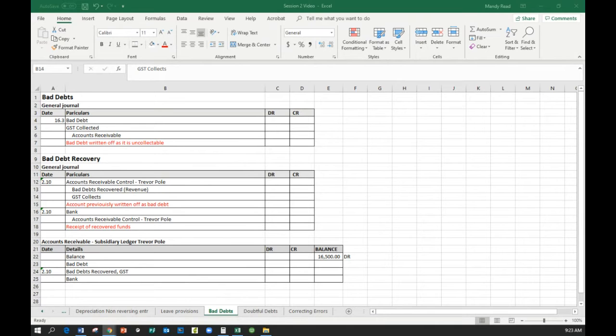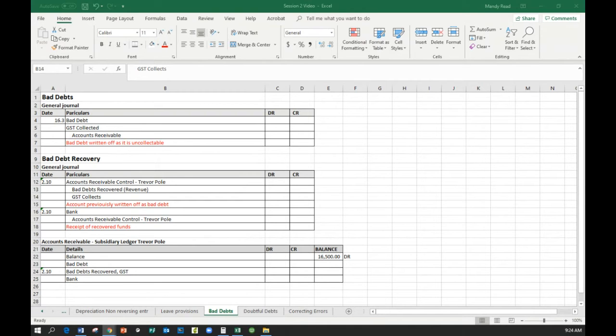When you receive notification that that organization has gone into liquidation or the individual has gone bankrupt, then you need to write that debt off as a bad debt. You need to do this because bad debts are classified as an expense, and the expense can then be claimed back through your profit and loss at the end of the year.